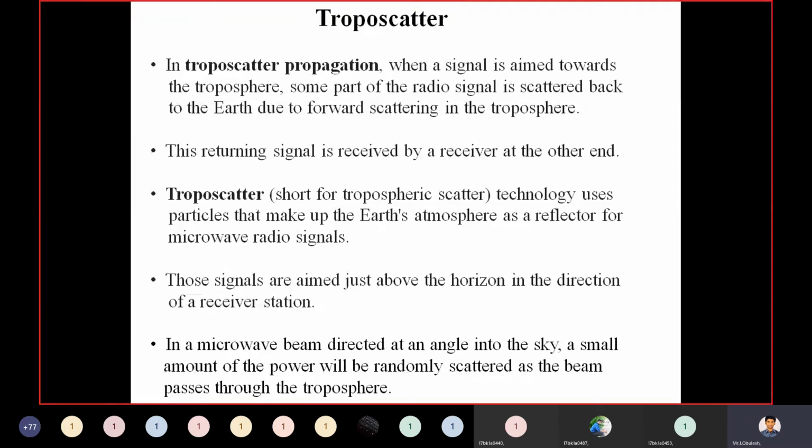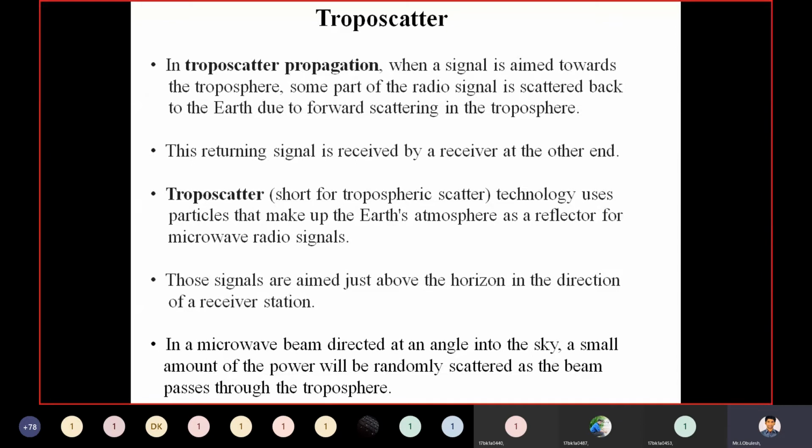In a microwave beam directed at an angle into the sky, a small amount of the power will be randomly scattered as the beam passes through the troposphere.